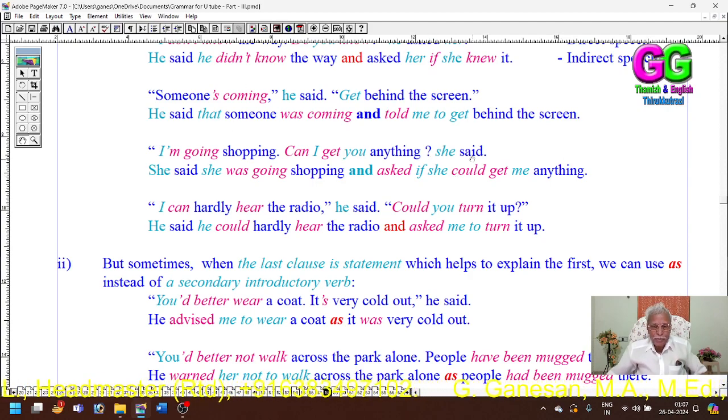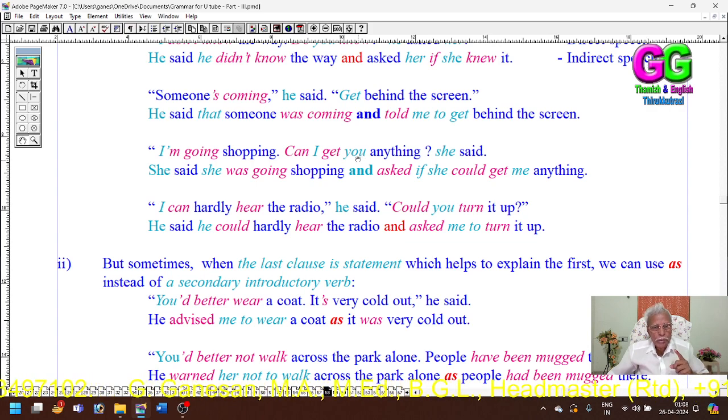See, in the second part, in the question, the subject is I. It refers to the speaker, she. So this I has been changed into she. The conjunction if has been used because it is a question with a WH word. And then can has been changed into could. Get is kept as it is.